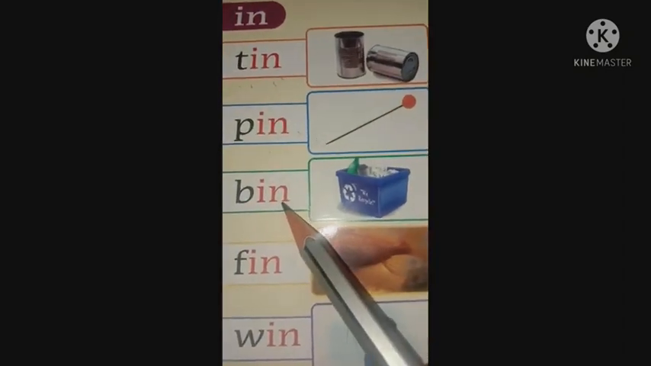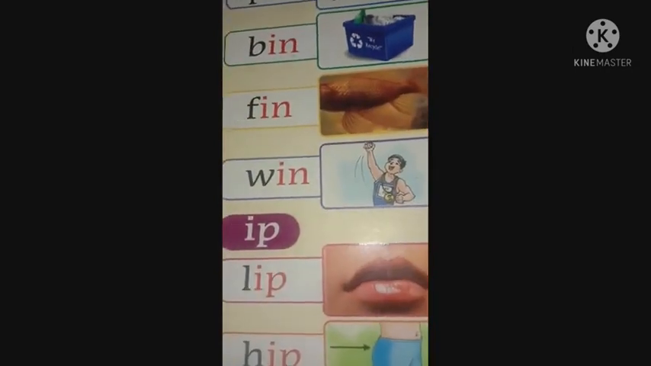Pin. The third one is bin. B-I-N, bin. B says ba, I says e, N says na. Ba, e, na. Bin. The next word is fin. F-I-N, fin. F says fa, I says e, N says na. Fa, e, na. Fin.